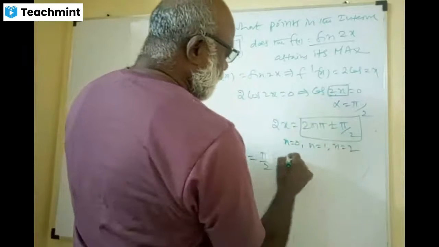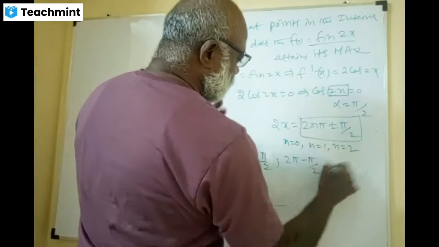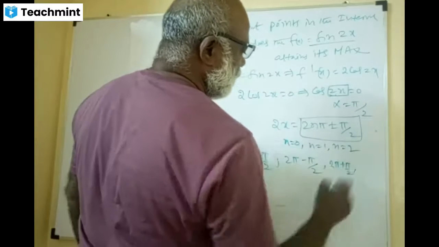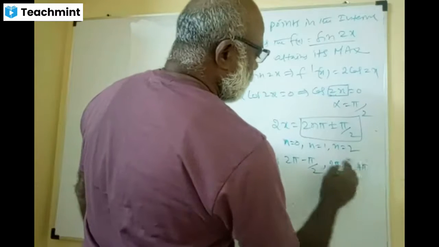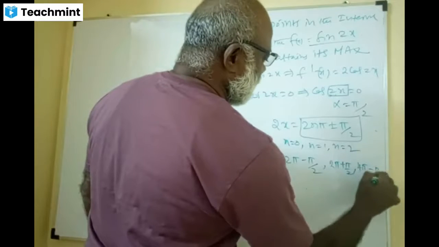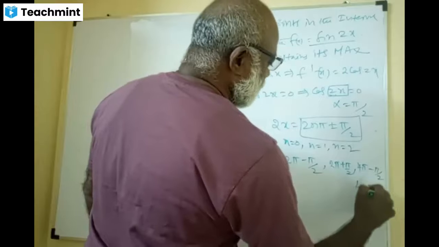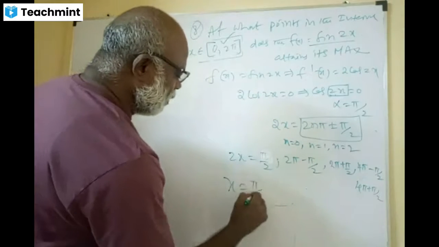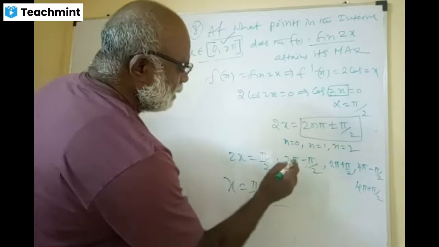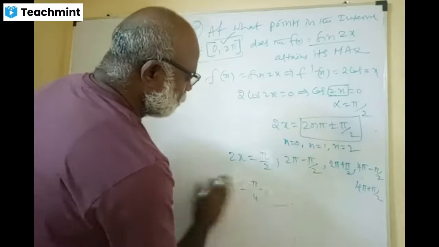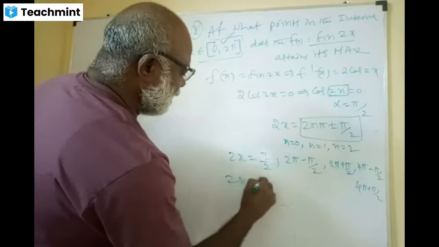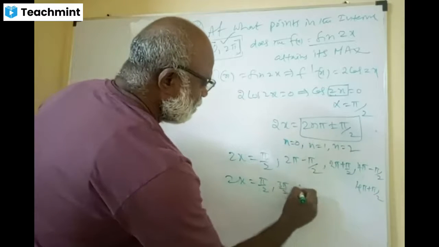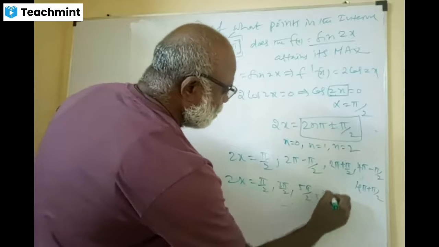Next, put n equal to 1. You get 2 pi minus pi by 2. Next you get 2 pi plus pi by 2. Next, 4 pi, put n equal to 2. 4 pi minus pi by 2. Another one is 4 pi plus pi by 2. Now divide with 2. You get pi by 4, 3 pi by 2. 2x equal to pi by 2, 3 pi by 2, 5 pi by 2, and 7 pi by 2.